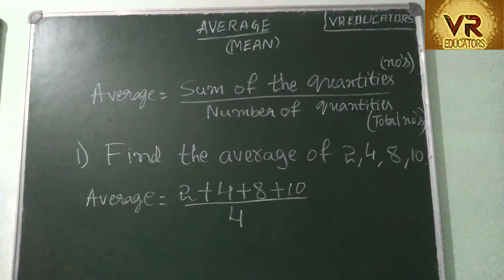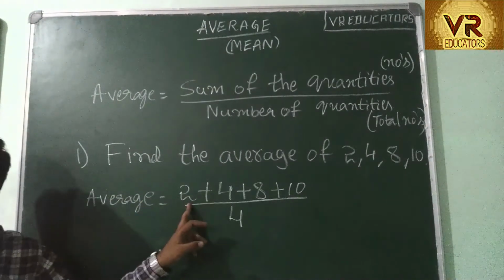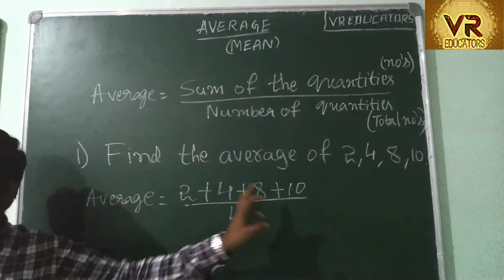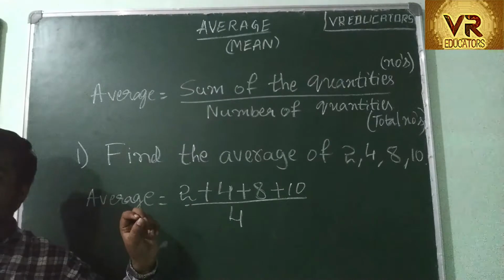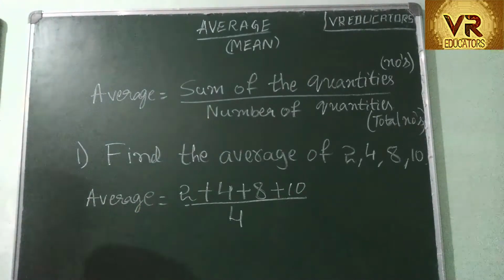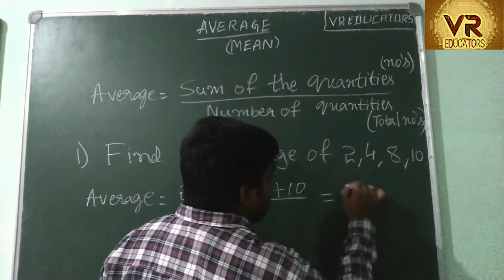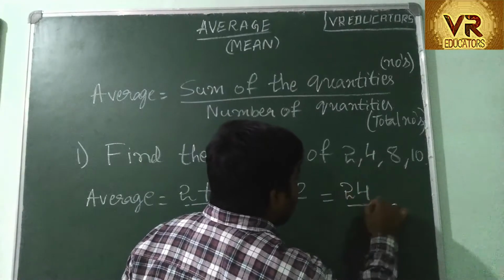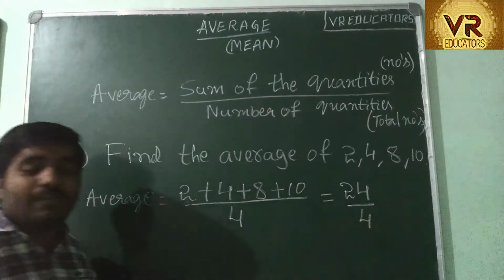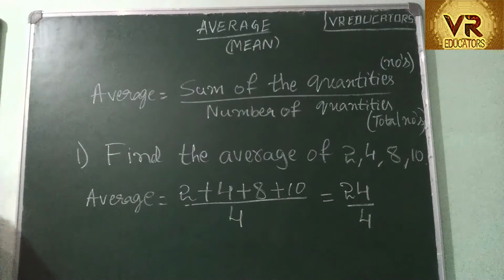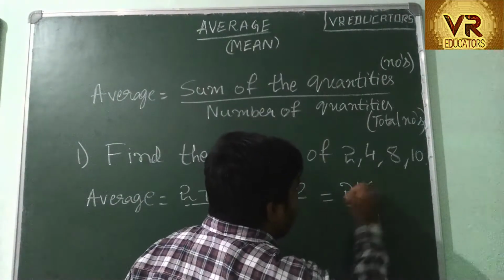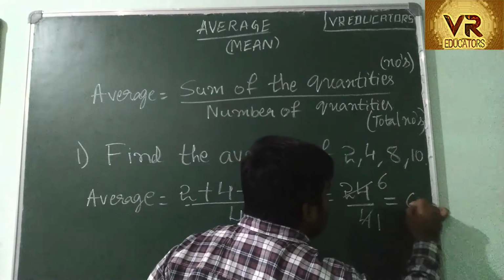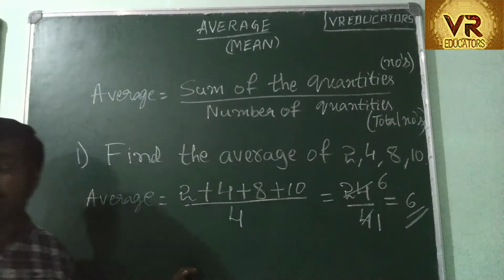First add this. 4 plus 2 is 6, plus 8 is 14, 14 plus 10 is 24. So this is 24 by 4. Now you have to divide this. 4 ones are 4, 4 sixes are 24. Answer is 6.